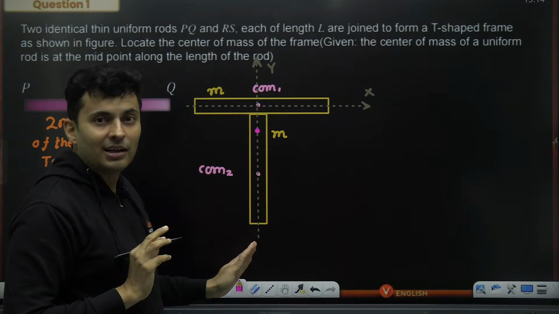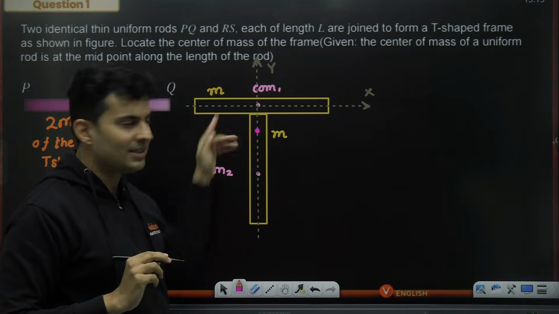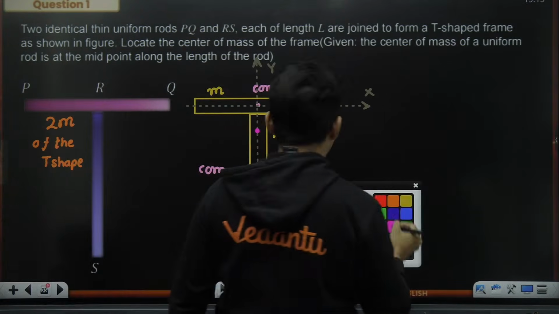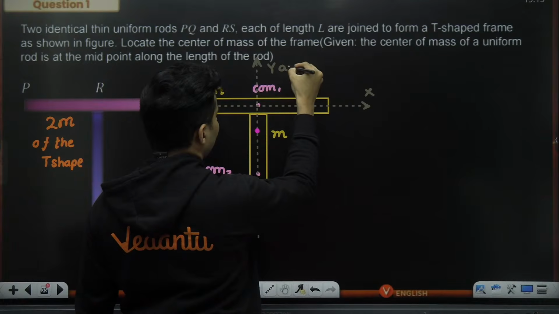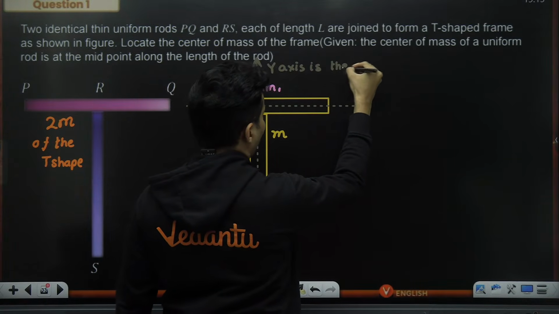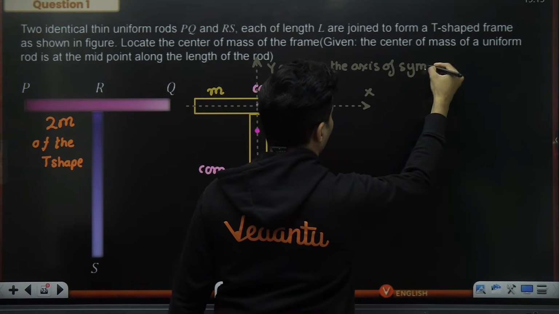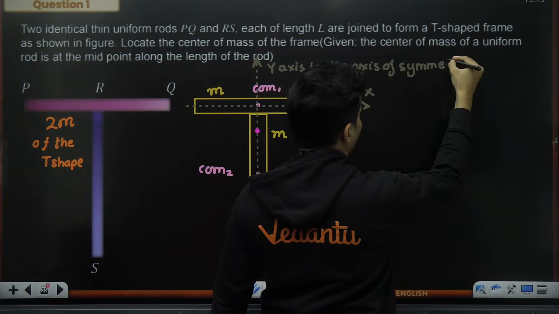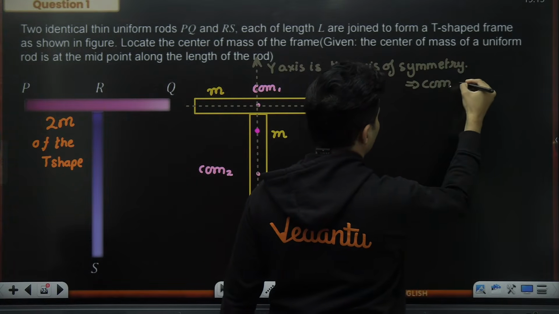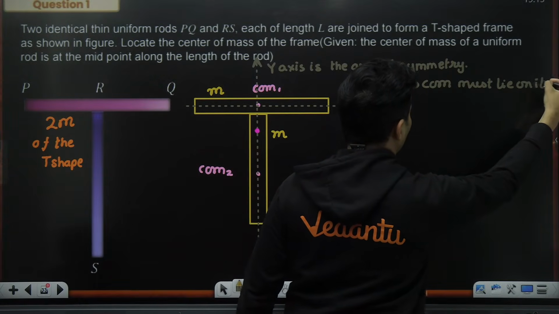One thing is clear though. This body is symmetrical about the y-axis. So the y-axis is the axis of symmetry, therefore the center of mass must lie on it. It's a uniform body.